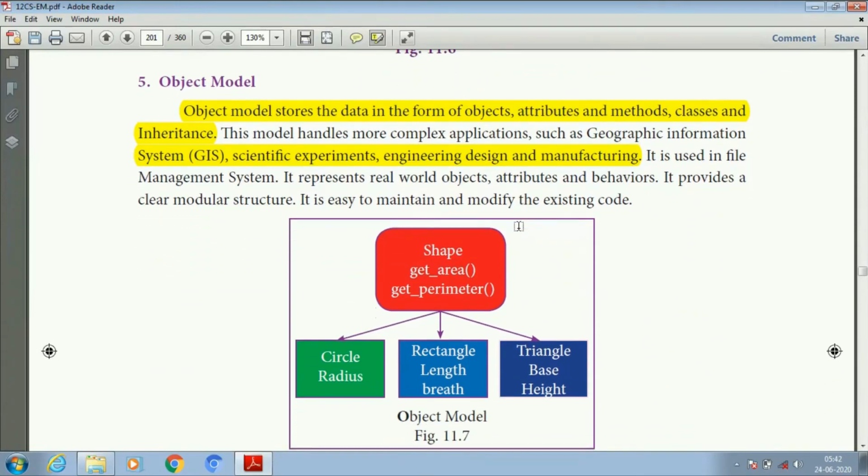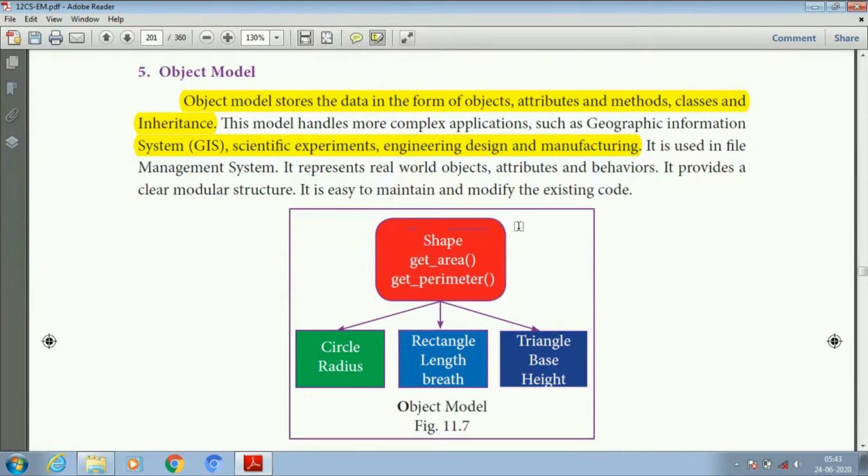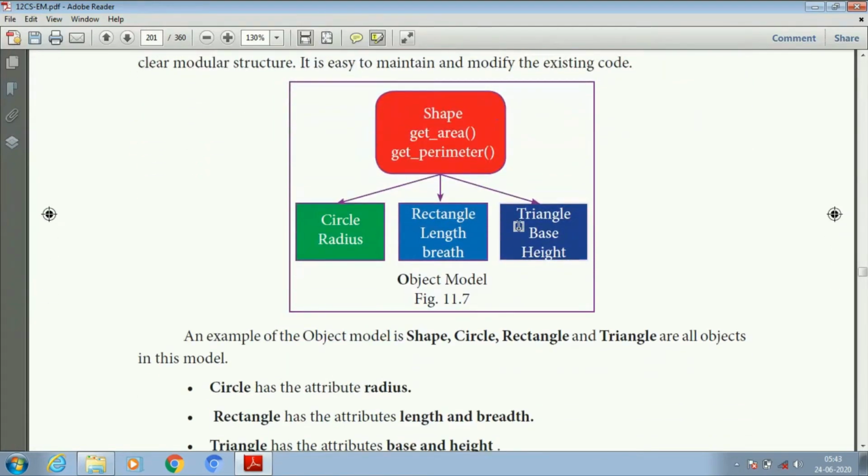Next one is the object model. Here the object model stores the data in the form of objects, attributes and methods, classes and inheritance, such as the OOPS concept. This model handles more complex applications such as GIS, that is Geographic Information System, scientific experiments, engineering design and manufacturing. It is also used in file management systems. It represents real world objects, attributes and behavior. Let us see the example.